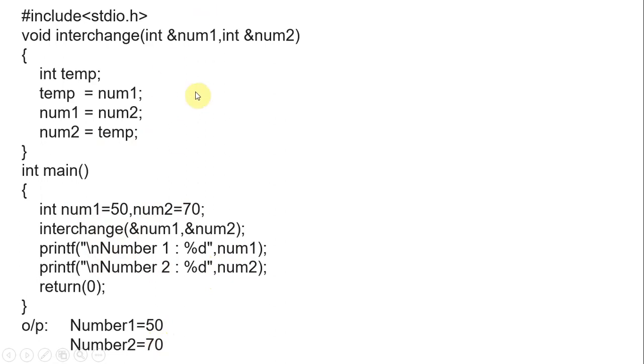Initially you are in one room, because of exams you may change to some other room, and in that room only your classes will go on, right? So that is the thing. If it works on a value it won't reflect, but if it works on an address it will reflect.